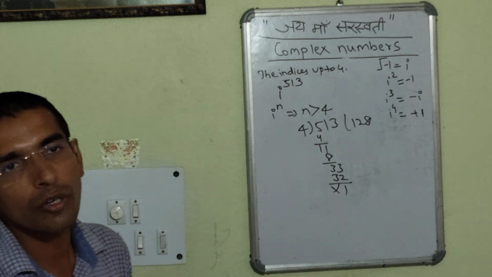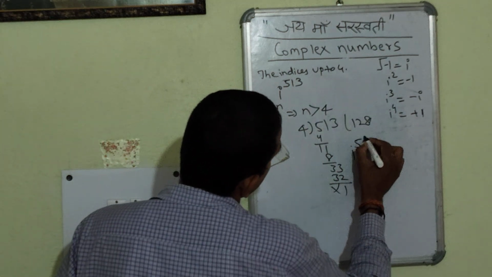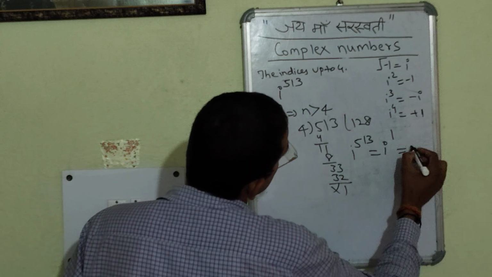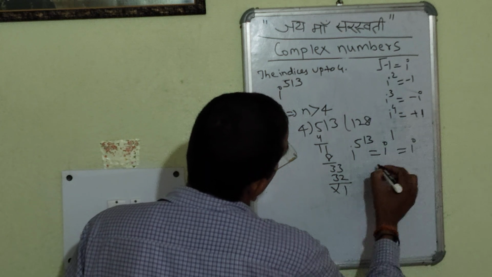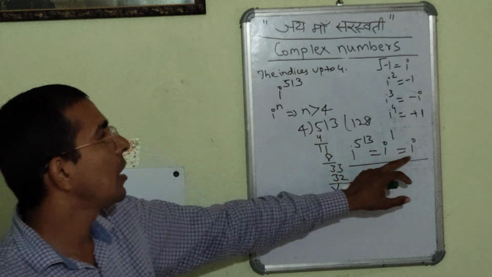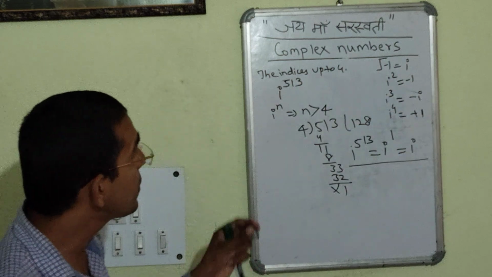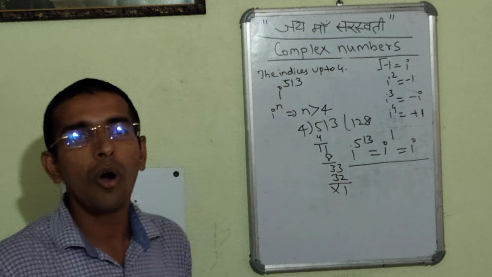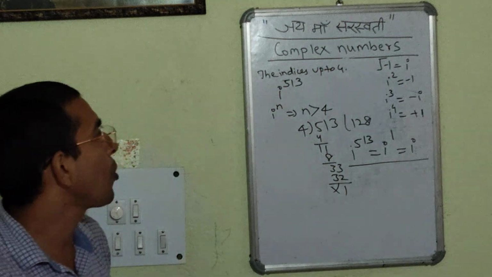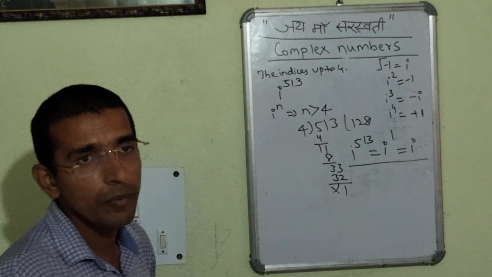In this case we get the remainder as 1. So now we can write i to the power 513 as i to the power 1, and i to the power 1 is i, which is under root minus 1. So this is the basic concept of how we calculate the values of some of the basic expressions.